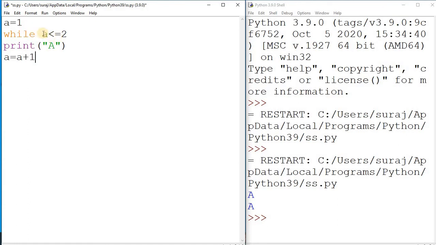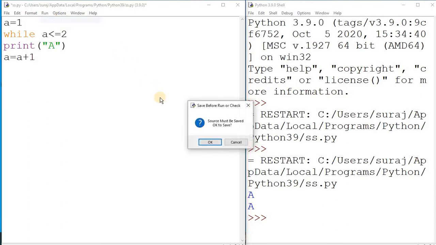Suppose we are repeating 2 times, so we have written a less than or equal to 2, and every time it is counted. Suppose you are showing a, it is printed 1 time. Then again it will check the condition. 1 plus 1 is 2, so it is true again, and it will print A the second time. So first we will check the output, and once you run this code, you see what will happen.